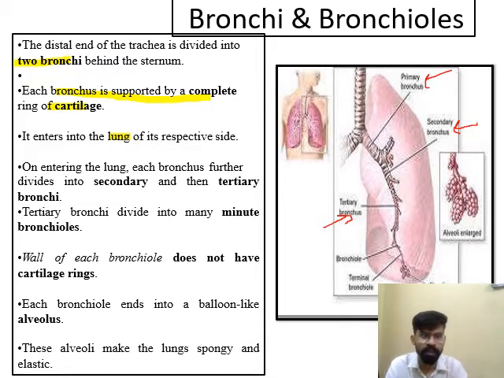Next, fifth point. Tertiary bronchi divide into many minute bronchioles, and the wall of each bronchiole does not have a cartilage ring. Each bronchiole ends in a balloon-like structure known as alveoli, singular alveolus. The alveoli make the lungs spongy and elastic, and alveoli are the main site of gaseous exchange.